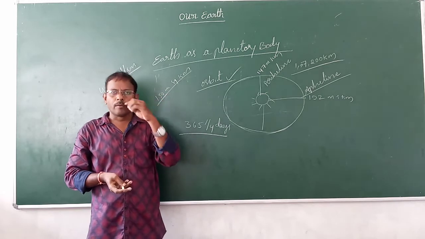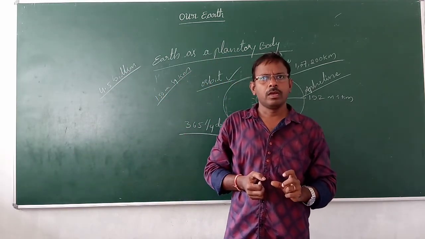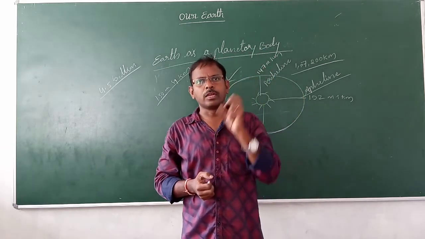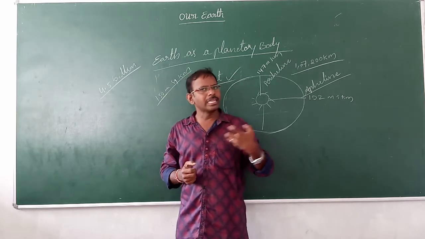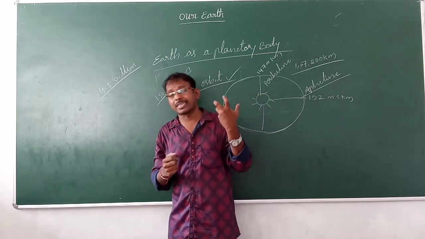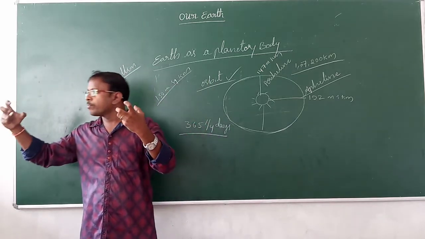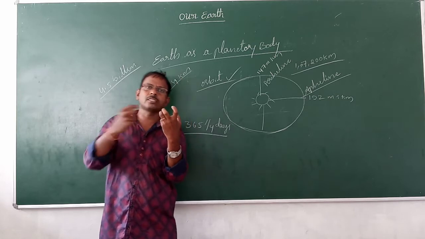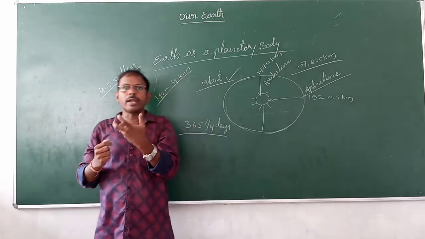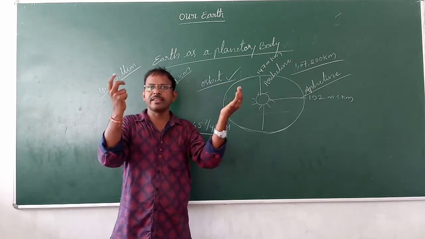First it was a small liquid ball in the solar system, revolving around the sun because of its gravitation. Then dust particles joined, and the size of the Earth increased.